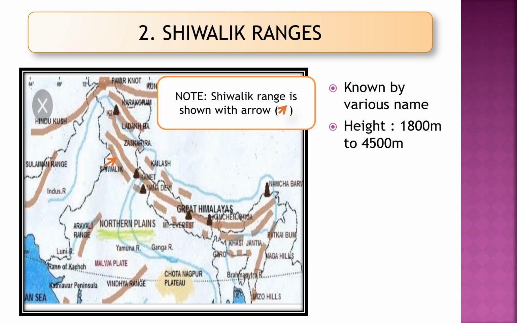Here we have the Shivalik range. This Shivalik range is also known by various names: Lesser Himalaya, Lower Himalaya, and also the Shivalik ranges. These ranges lie between the sub-Himalayas in the south and the Greater Himalayas in the north. The height goes from 1800 meters to 4500 meters.